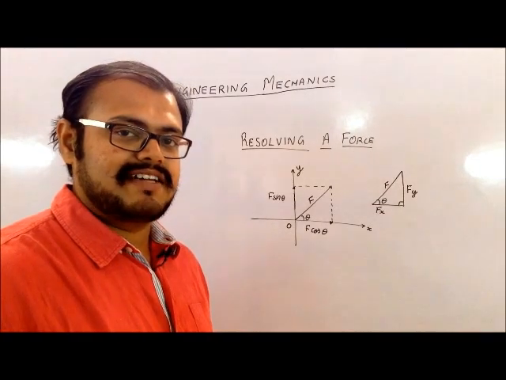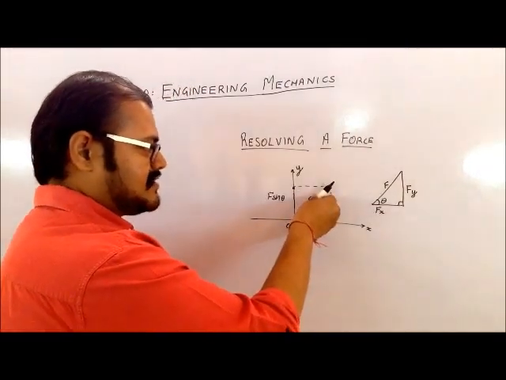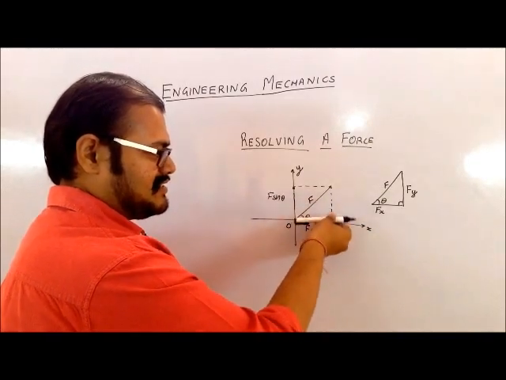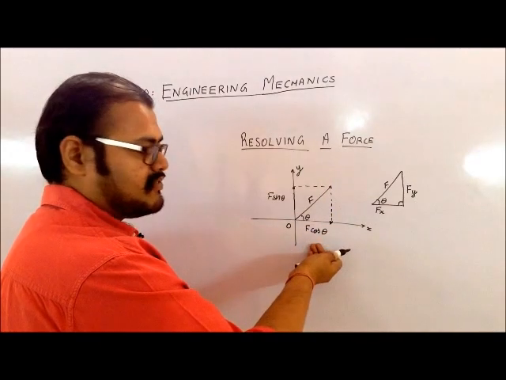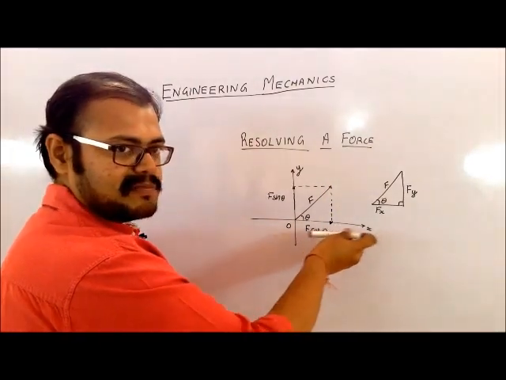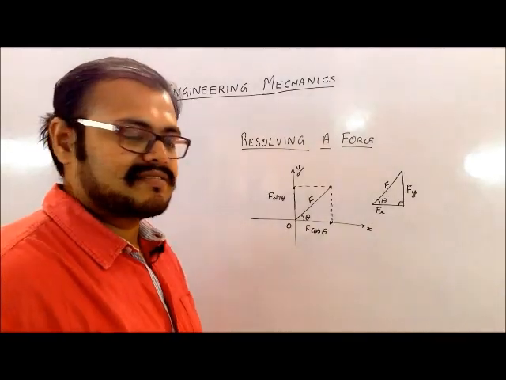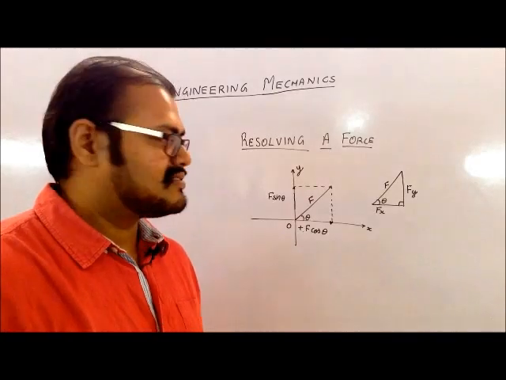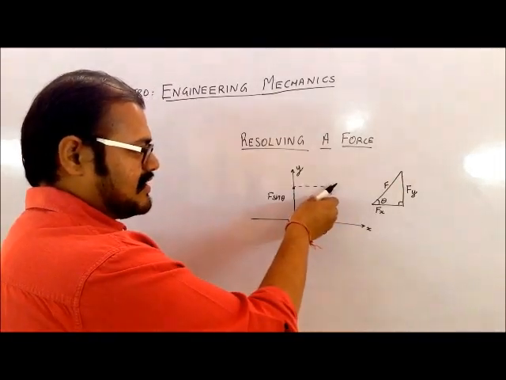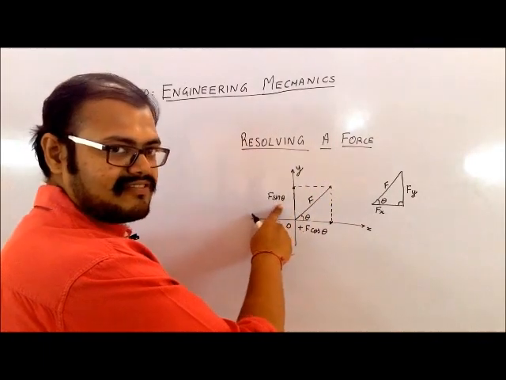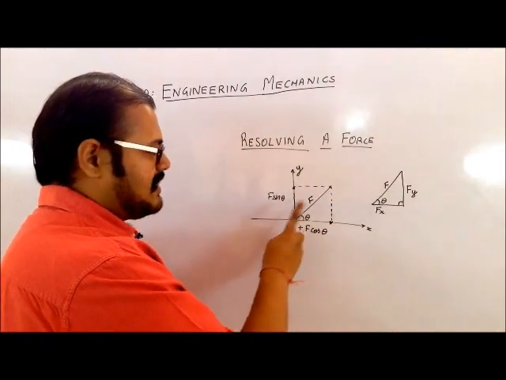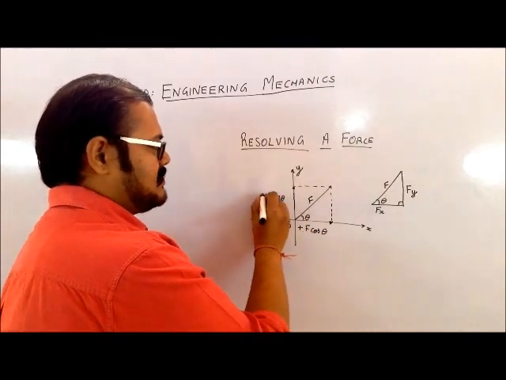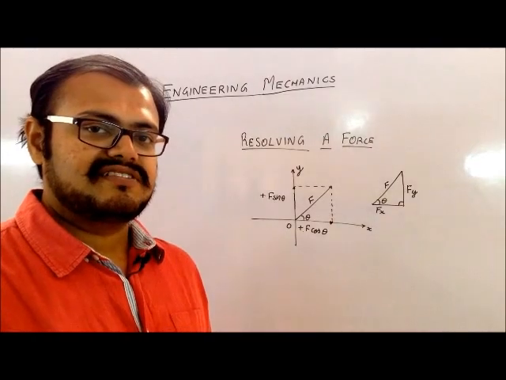Now what about the sign? Now you can see this pen is rotating in this direction, so I got this F cos theta, which is along theta it was rotating, so that is why I got F cos theta. Now see the tip of the pen, it is pointing towards the positive x axis, so that is why the sign for this is going to be positive. If this force is going away from theta, it has the F sin theta component, and since it is pointing towards the positive y axis, this will also have the sign as positive.